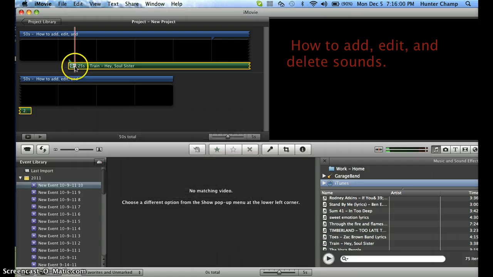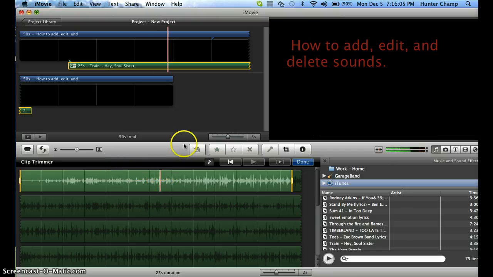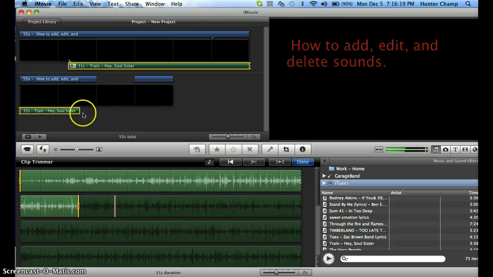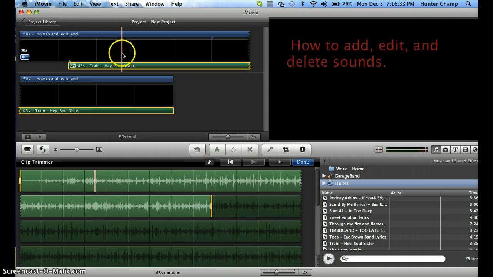So once we're done with that, let's go to clip trimmer. All the highlighted is basically what is playing. You can always move the box so it plays more, and then see it gets longer. But you don't necessarily have to do that. It doesn't delete it. What's highlighted is only what plays. You can always highlight it all, but like I said, you can only do 50 seconds because that's how much video I have. Or in this case, 43 because it's starting at this part.